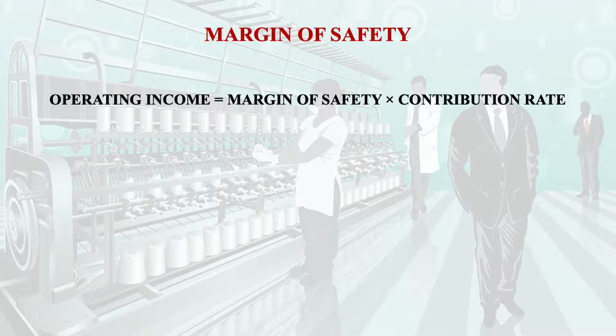In terms of mathematical equation, operating income should be the product of margin of safety multiplied by the contribution rate. That formula you can always remember even for calculating the margin of safety, because margin of safety is nothing but the ratio of operating income and the contribution rate.